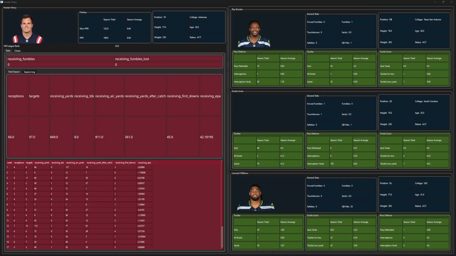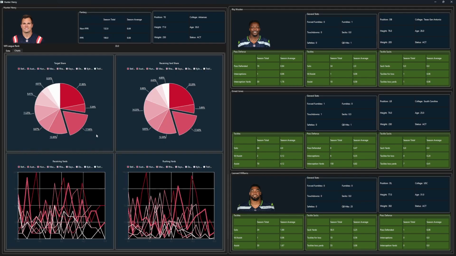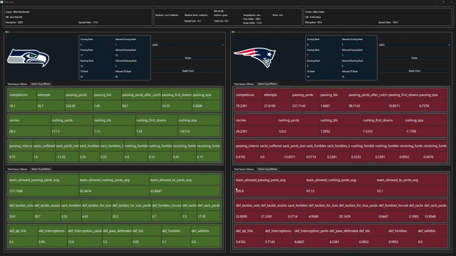And then finally with our tight end on the Patriots, you have Hunter Henry. Moving over to his seasonal averages, and then his week-by-week numbers if you need those. And again, with no turnovers, we'll go right to the charts, where he's at about 17.9% of the target share and about 17.4% of the receiving yard share, making him the second most productive receiver in New England. So that concludes all the individual data.